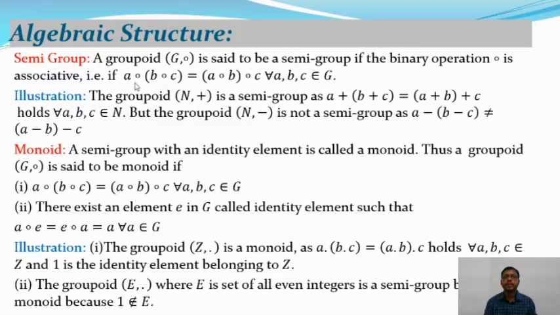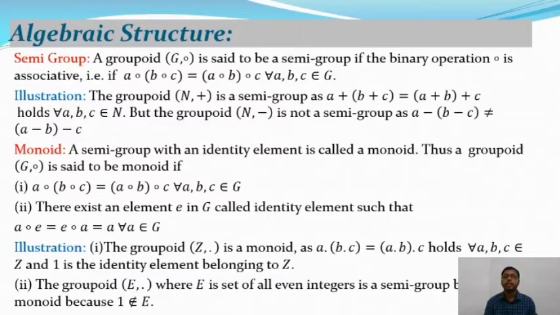That is, A composition (B composition C) is equal to (A composition B) composition C for all A, B, C belongs to G. Or the algebraic structure G composition is said to be a semi-group if it satisfies the closure property and associative property.